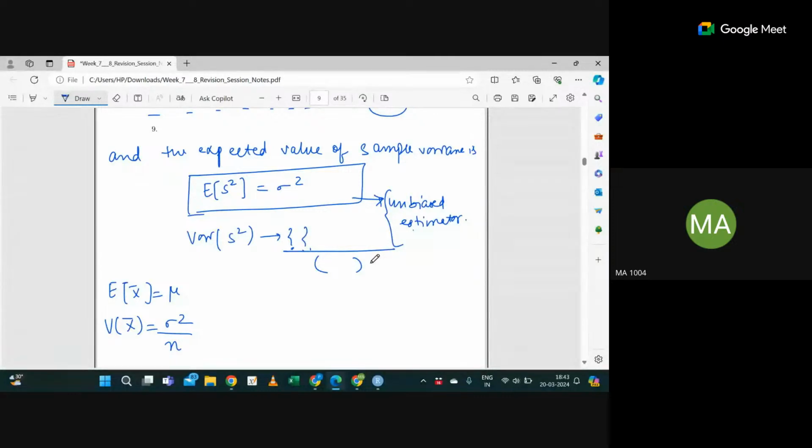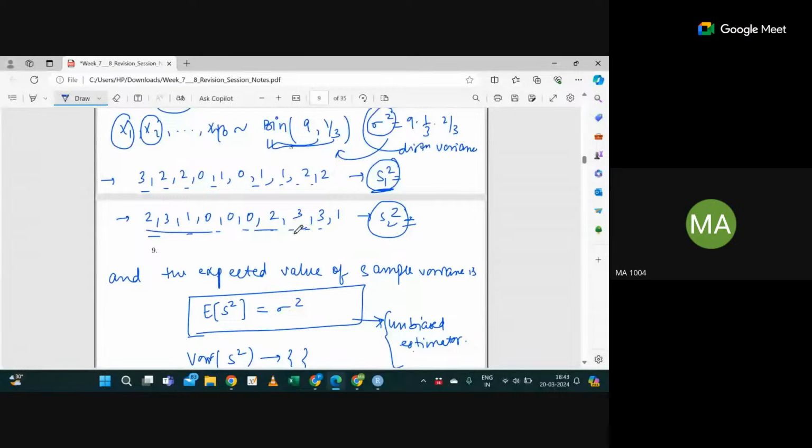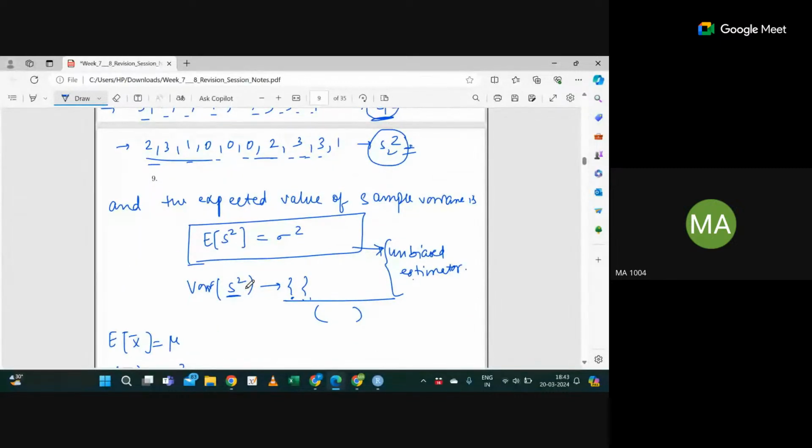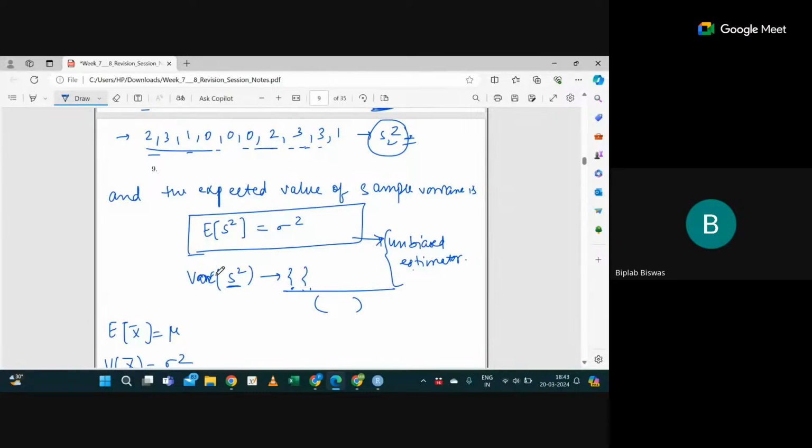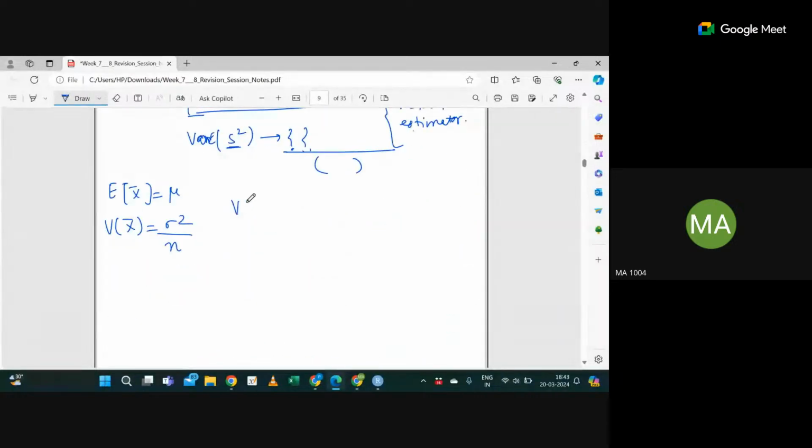Sir, this variance of S square, that is the variance of the sample, right? Don't get confused. This S square is anyway a random variable, and we are talking about it in general. The variance of S square and the variance of the sample variance are the same, right? It's about the variance of S square. We define S square as the summation of xi minus x bar whole square divided by n minus 1, right?